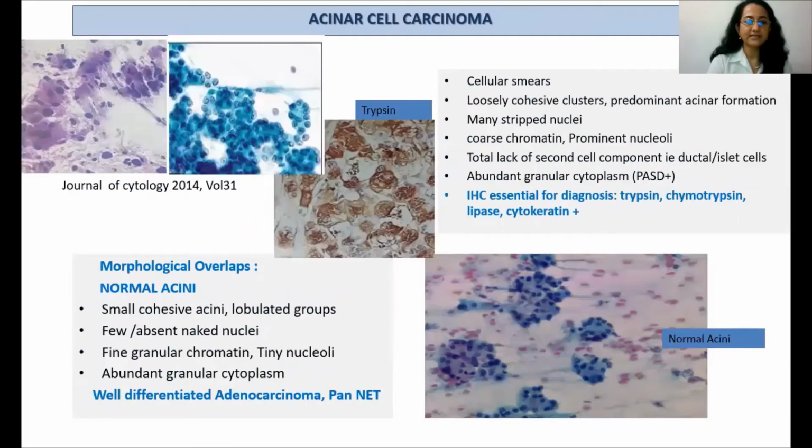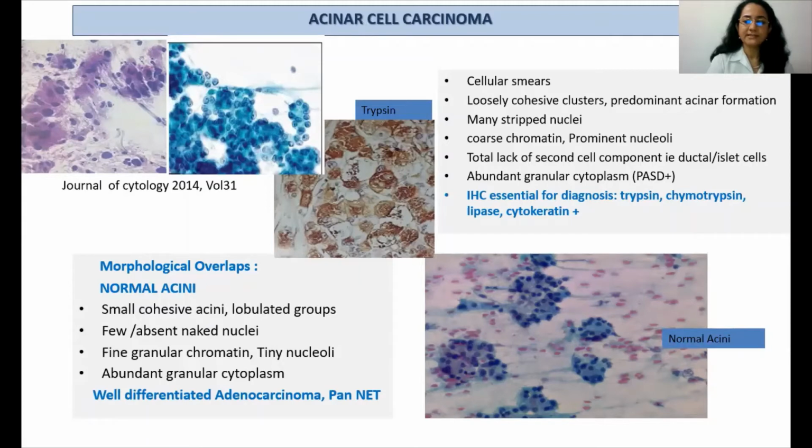I don't really have a case, so I've taken these microphotographs from the internet. The smears are cellular and show loosely cohesive clusters with predominant acinar formation, many strip nuclei, coarse chromatin, prominent nucleoli, and abundant granular cytoplasm. Immunohistochemistry is very essential to diagnose this tumor. Trypsin, chymotrypsin, lipase, and cytokeratin are positive.